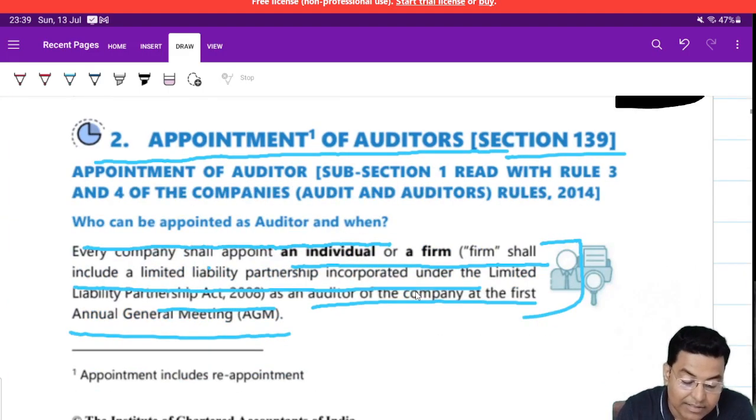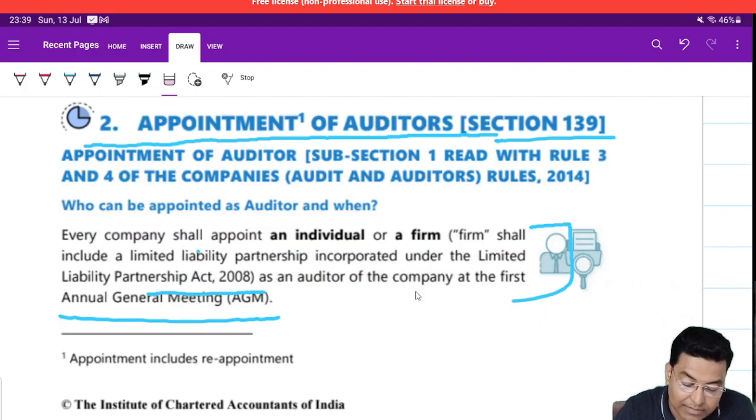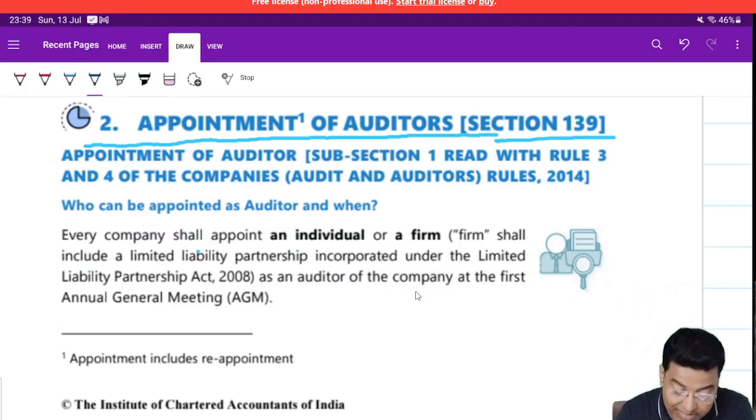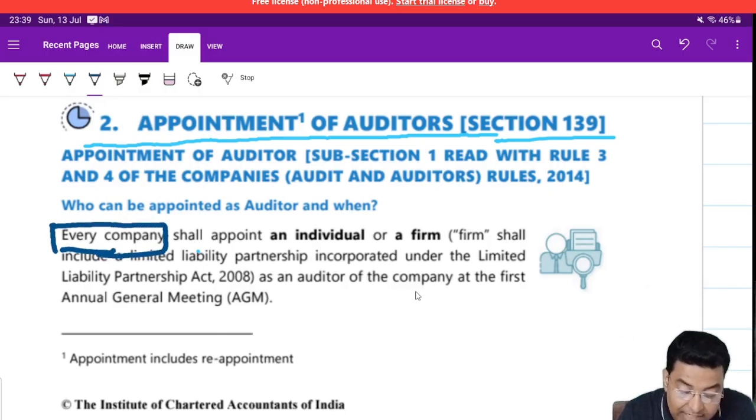Okay. So let's read this and understand this. What are the important words here? Who can appoint? Shareholders. Who? Every company, that we need to understand. What is the meaning of every company?